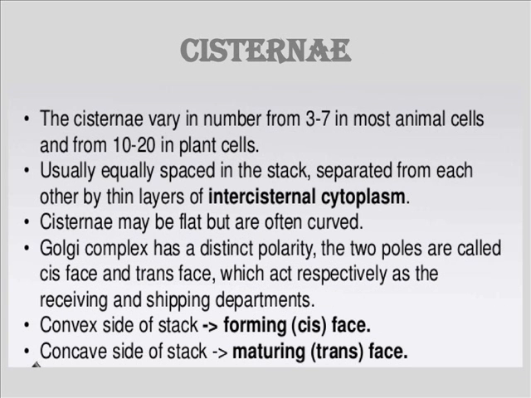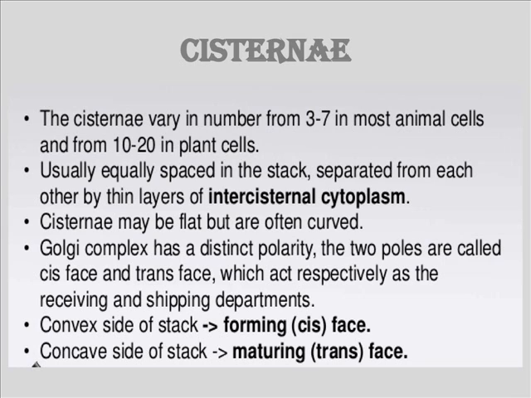Cisternae vary in number from 3 to 7 in most animal cells, and in plant cells it varies from 10 to 20. Usually the cisternae are separated by a thin cytoplasmic layer called intercisternal cytoplasm. Cisternae may be flat, but generally they are curved.